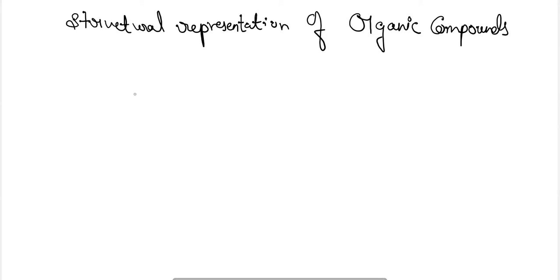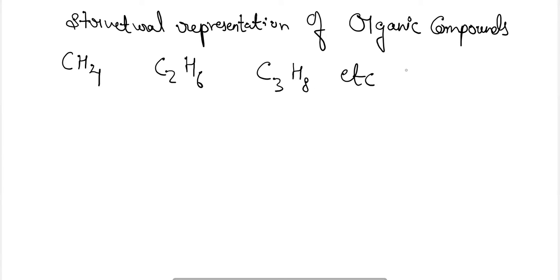So here the first representation of the organic compound is generally done by molecular formula. Everyone is aware of the molecular formula. It is written like this: CH4, C2H6, C3H8. Like this we can write, etc. These are termed as molecular formula. Next is your structural formula.